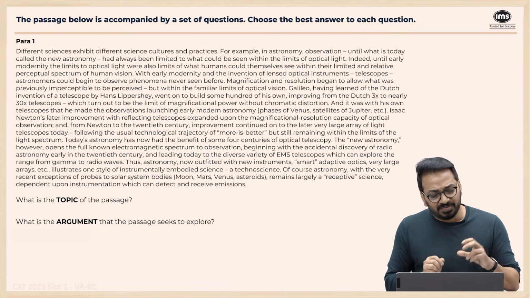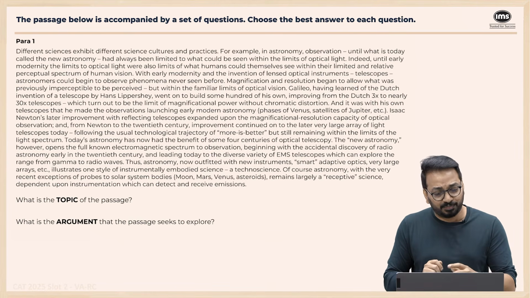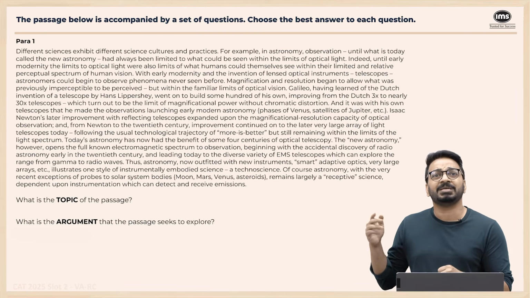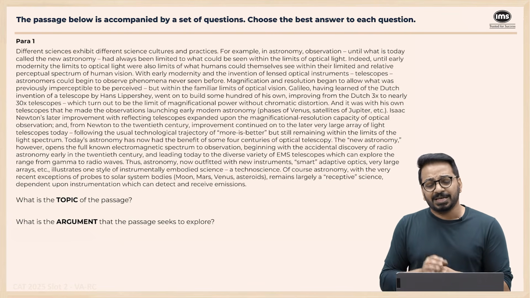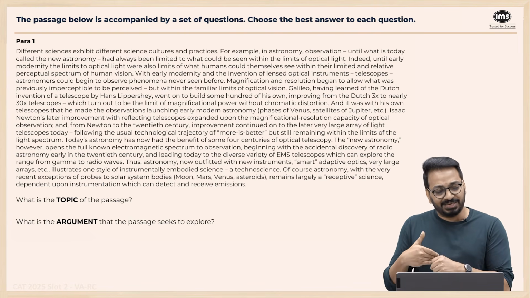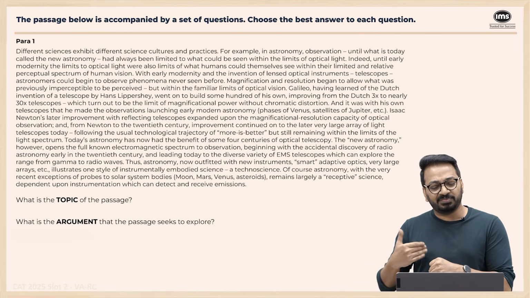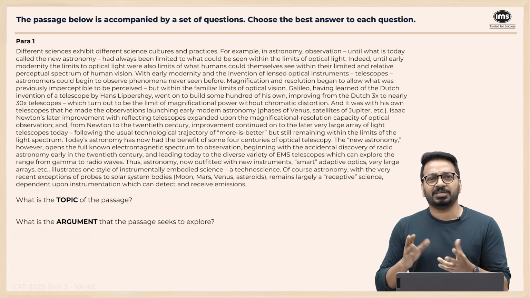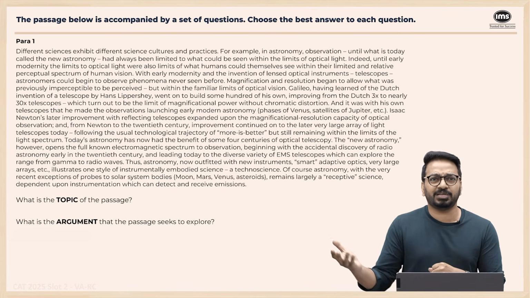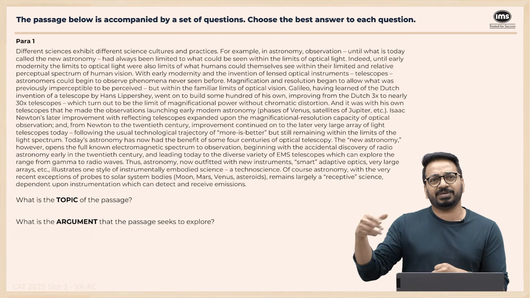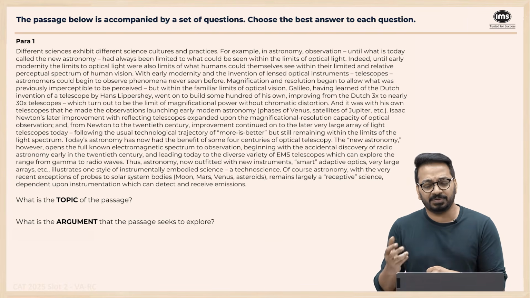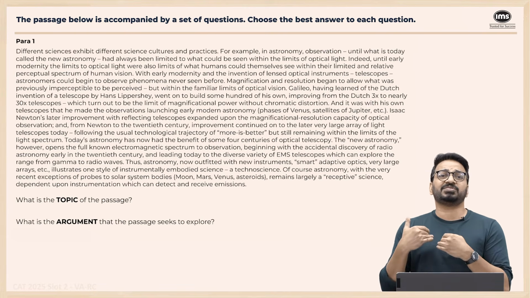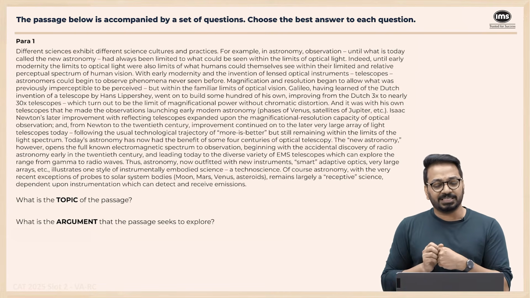Of course, astronomy, with its very recent exceptions of probes to solar system bodies, remains a largely receptive science dependent upon instrumentation which can detect and receive emissions. So recently astronomy has started sending probes as well, where these instruments are going and probing different surfaces in outer space, right? But it's largely a receptive science, meaning it can only receive signals, right?